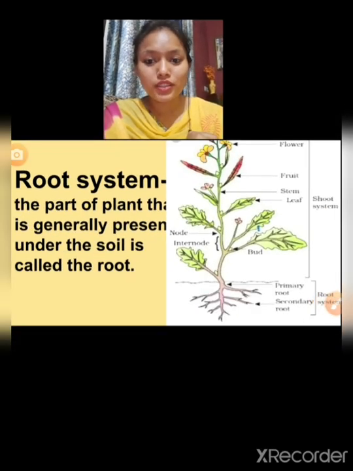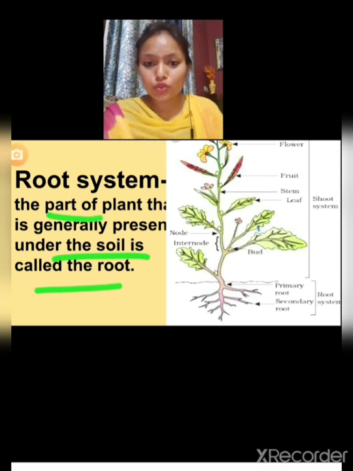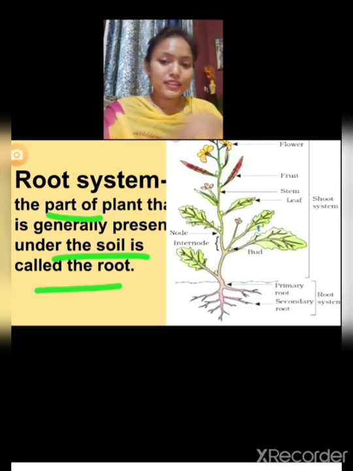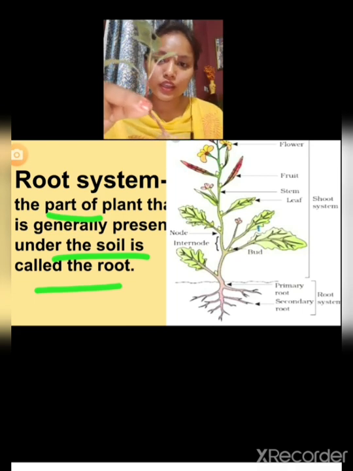Now what is root system? The part of the plant that is generally present under the soil is called the root. Root is that part of the plant that remains under the soil. If I say this is a small plant, its size is very small, so it is a herb.